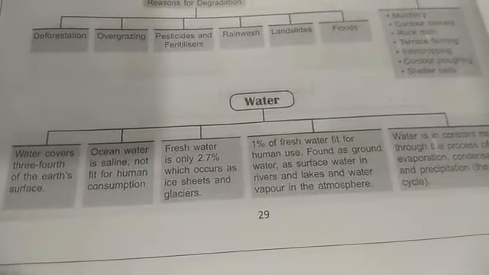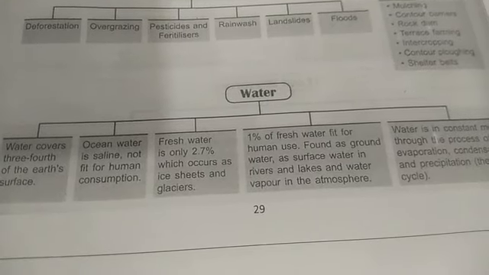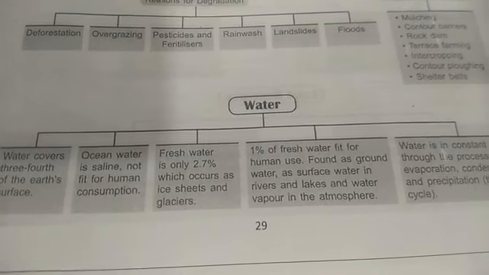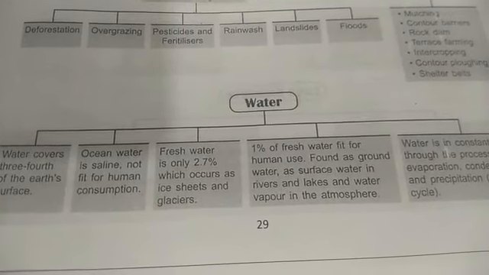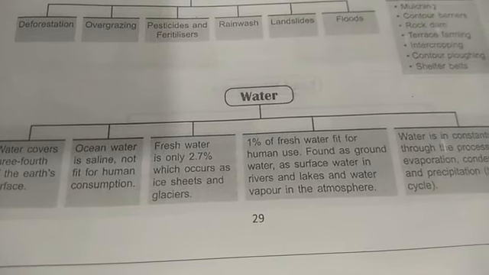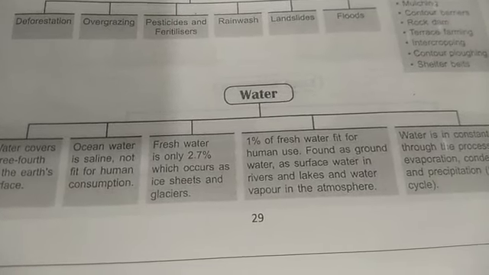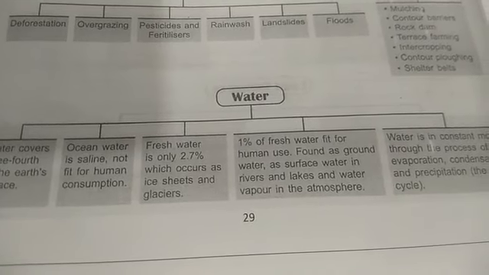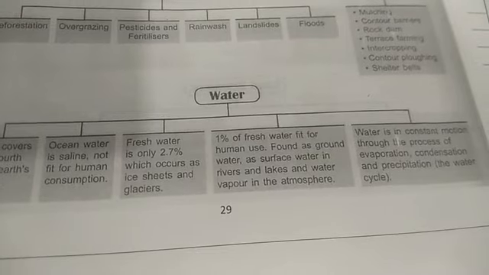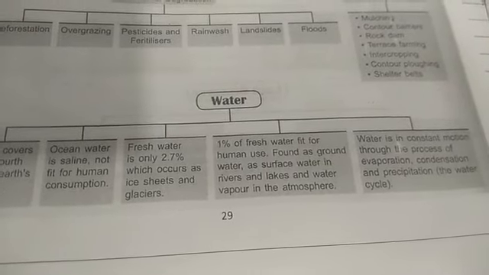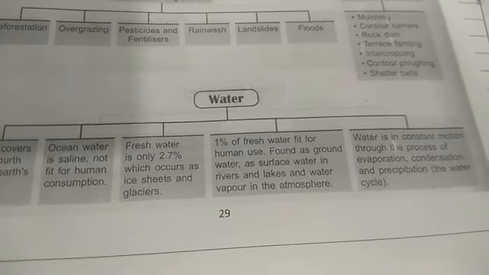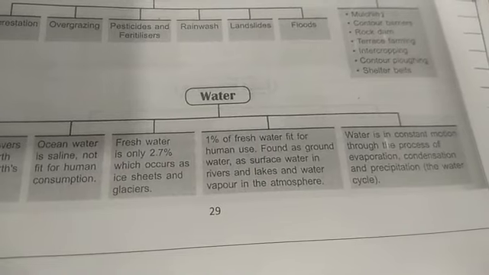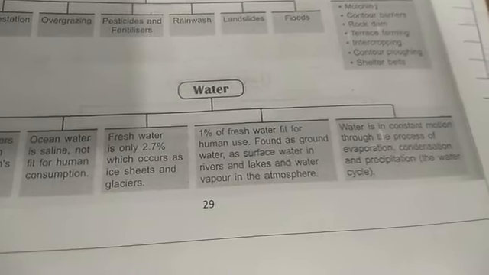Water. Water covers 3/4 of the earth's surface, so it is called the water planet or blue planet. Ocean water is saline, so it is not fit for human consumption. Fresh water is only available at 2.7%, which occurs as ice sheets and glaciers. So 1% of fresh water is fit for human use, and where is it found? That is found in groundwater, as surface water in rivers and lakes, and water vapor in the atmosphere.